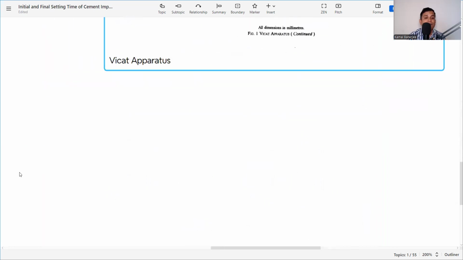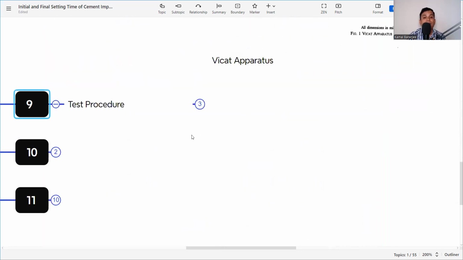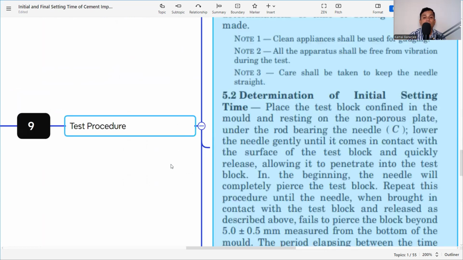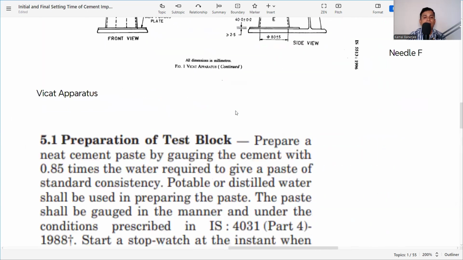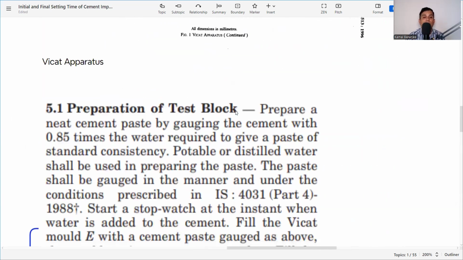The next part is what is the test procedure. It is IS 4031 part 5. So what is this? Prepare a neat cement paste by gauging the cement with 0.85 times of water required to give a paste of standard consistency. Now, what is the cement we need? That cement can be 300, it can be 500. According to the requirement, you need to take the cement. Now, what will be the water? Water will be the 0.85 times of the water required to give a paste of standard consistency.